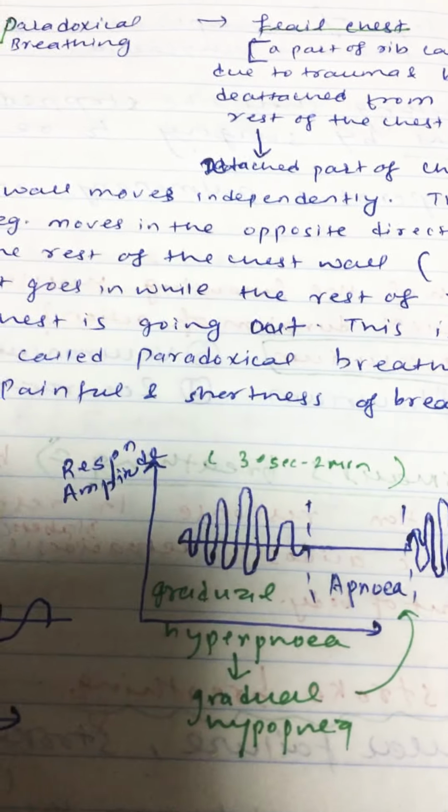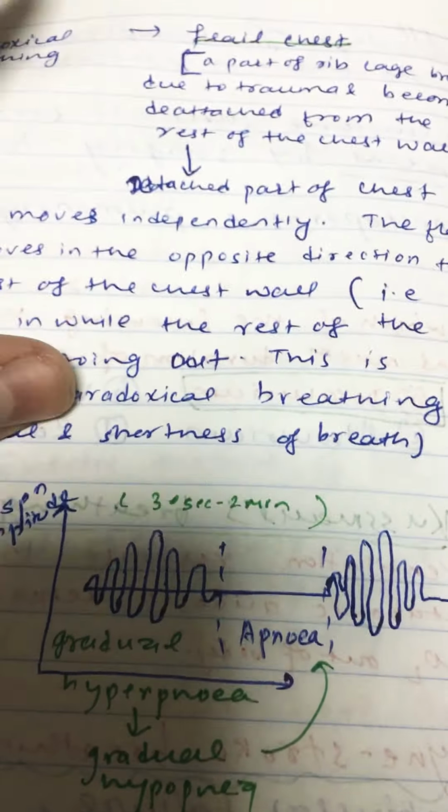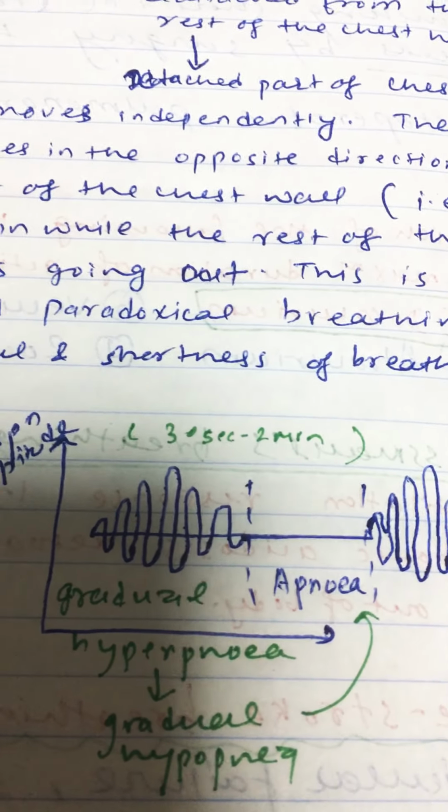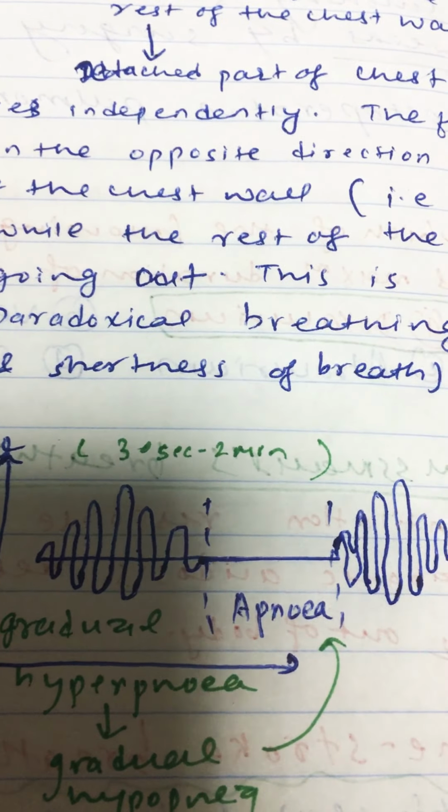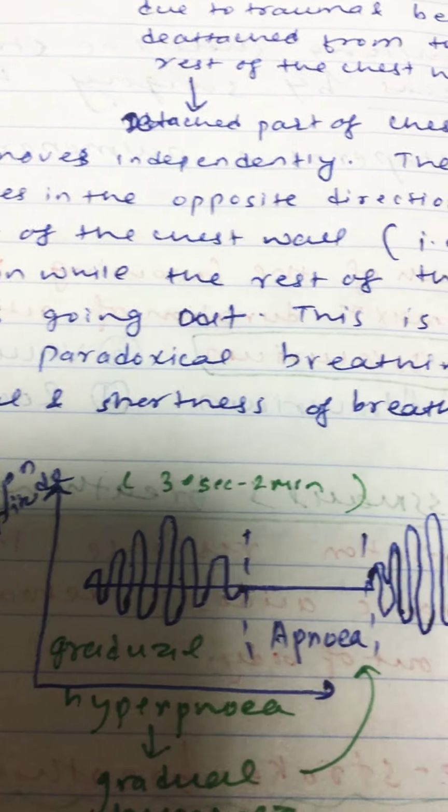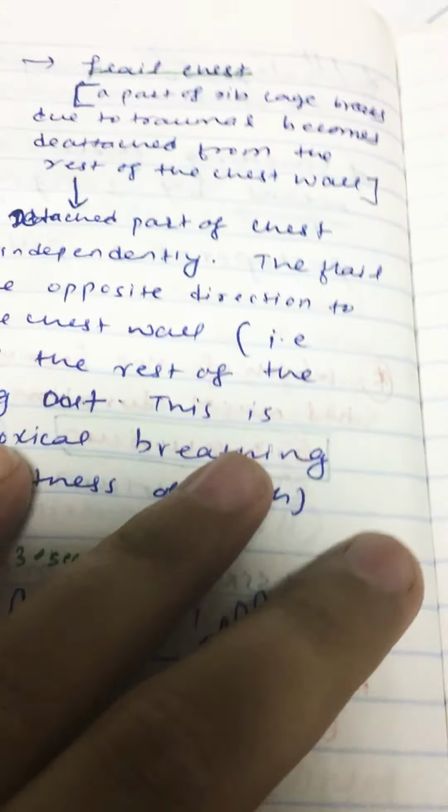So this is Cheyne-Stokes breathing, and it is found in stroke or in case of heart failure. In two conditions this breathing is found.